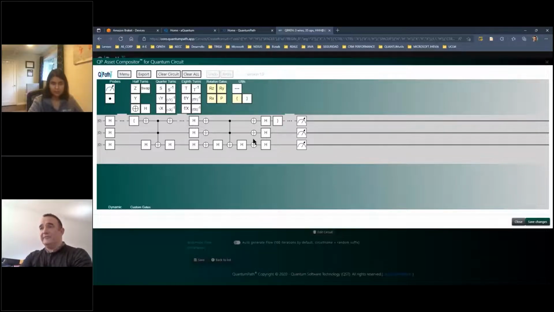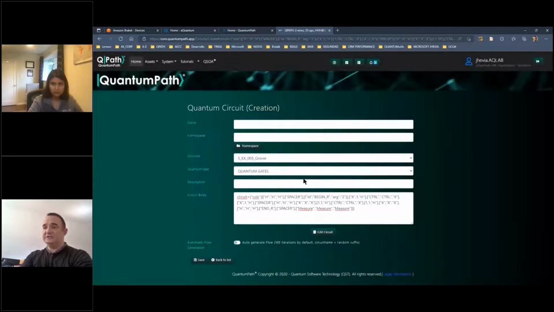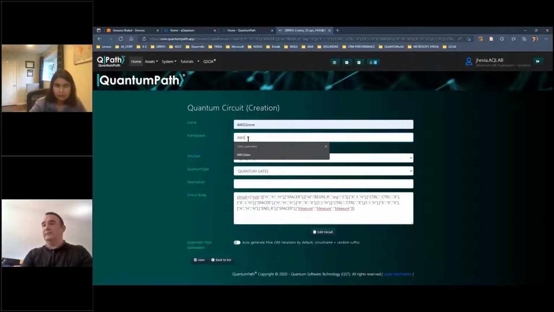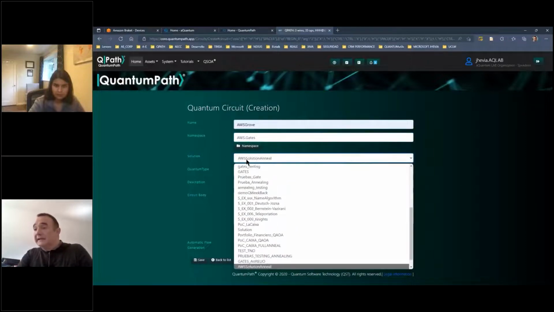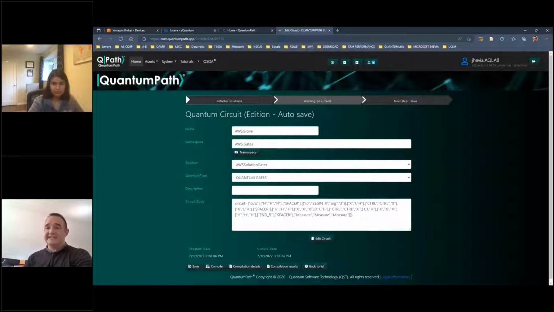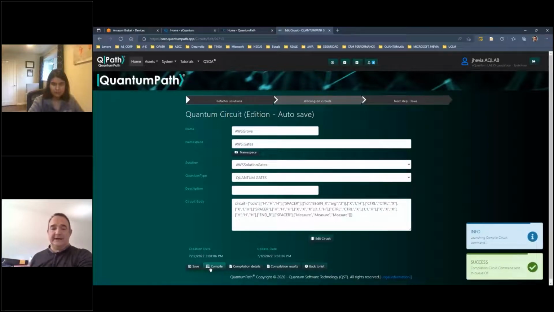Once I have finished my algorithm, I can click on Save Changes and Close. And in this moment, I will repeat again the gates, I click on the solution we need to connect to, the AWS solution gates, and then I will click on save. So once I have that, to validate that this is correct, let me click on compile, an asynchronous process inside the platform.